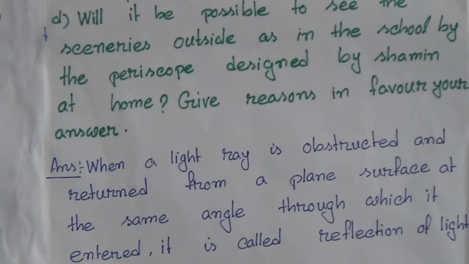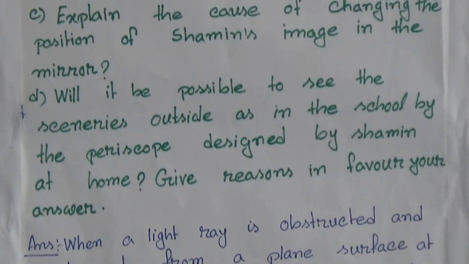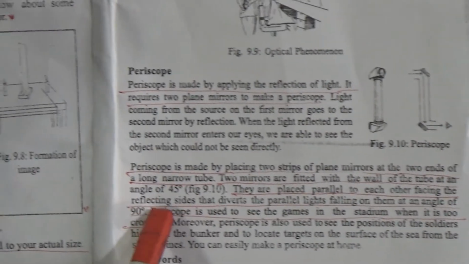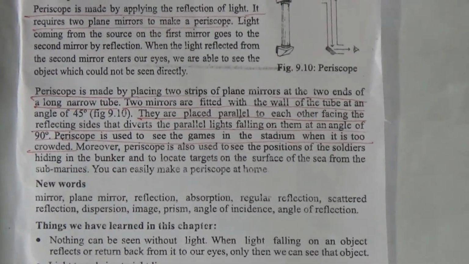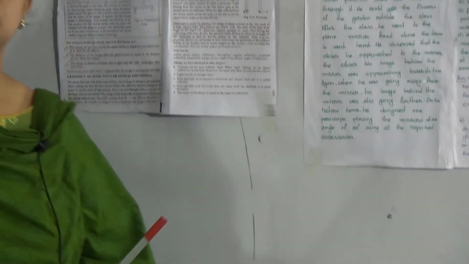But in our book study, when we learn this chapter, we know that the mirrors will be fitted at a 45-degree angle. If we fit the mirrors at a 30-degree angle, it will not be possible for Shamin to see the outside using his homemade periscope.